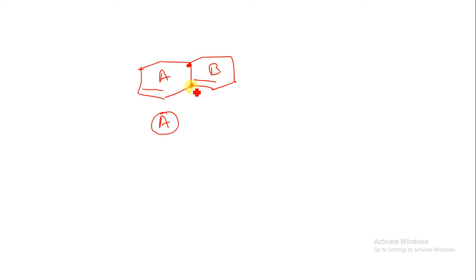This is the joint carbon atom for the A and B ring. I have to see whether the double bond is present over this carbon atom or this carbon atom. There is only one double bond adjacent to the A ring, so there is one exocyclic double bond for ring A.